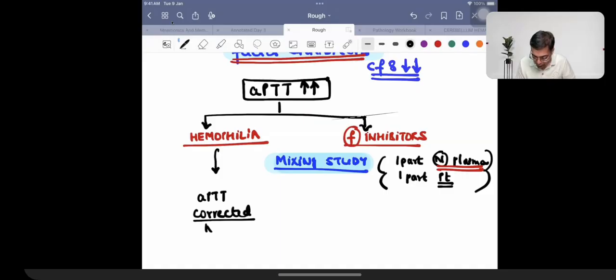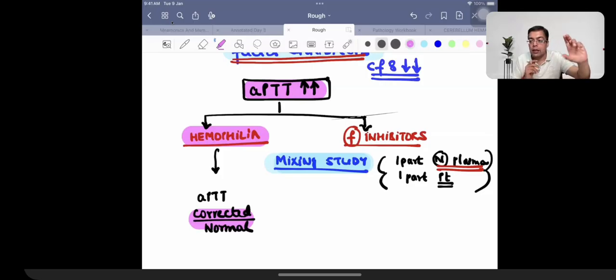Or I can say APTT value becomes normal again. So if the patient was having initially an increase in the value of APTT, then it is going to become corrected or normal. That means we are dealing with hemophilia. I hope this is understandable.